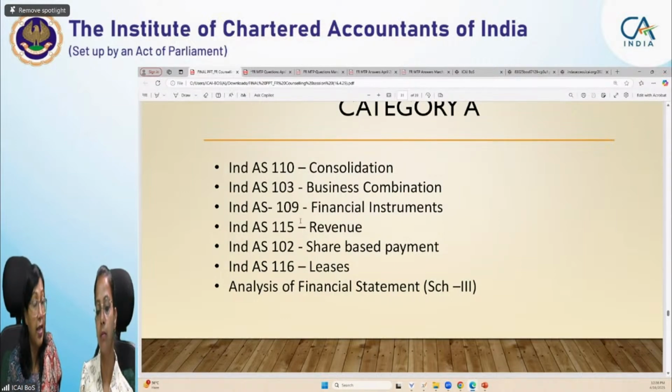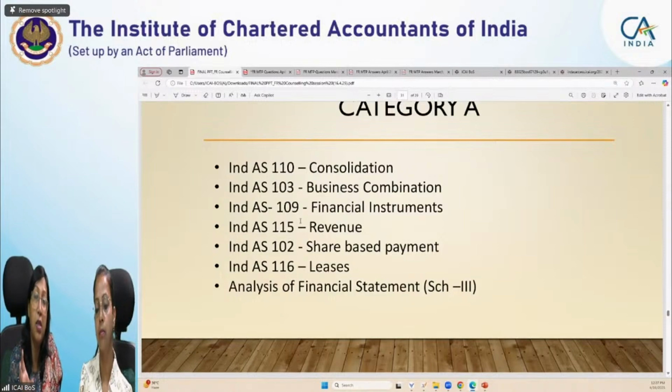Students asked us that in the past few examinations, it is observed that the first compulsory question is on consolidation or business combination. So one question of 14 marks, and that too a compulsory question, is being asked from this topic. That is the reason we have kept it as a category A topic. Financial instruments has a separate section, and when there's a separate section, एक क्वेश्चन आएगा ही आएगा क्योंकि वो सेक्शन उसको डिवोटेड है. सेक्शन वाइज कंप्लायंस एग्जाम में होती है. So that's why financial instruments has also been placed in category A.